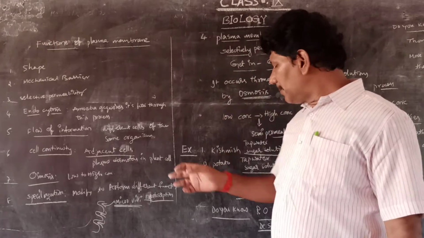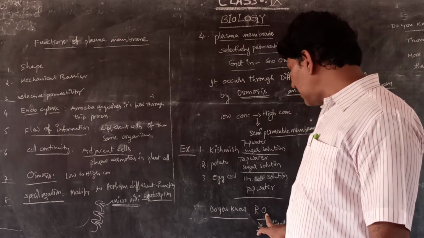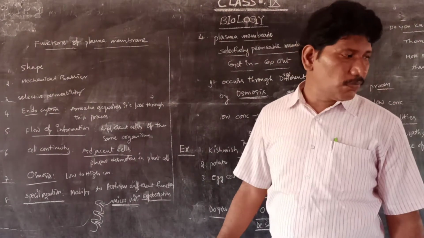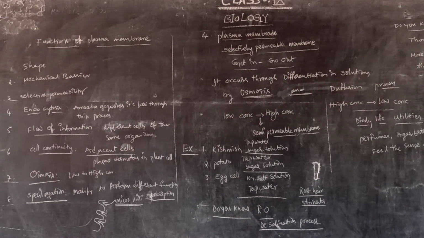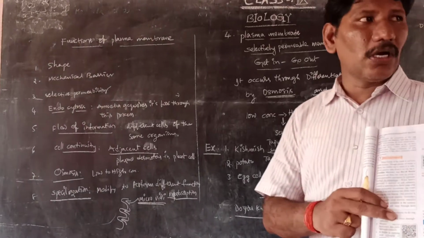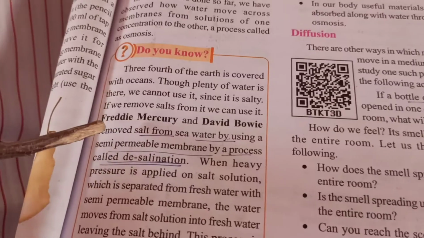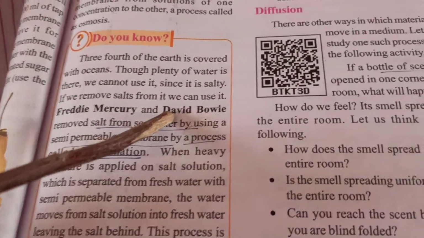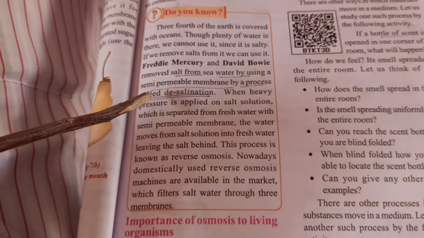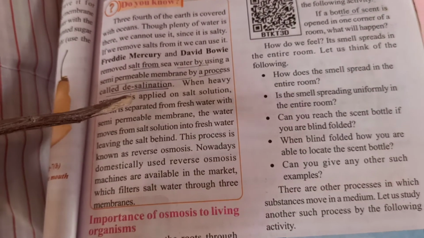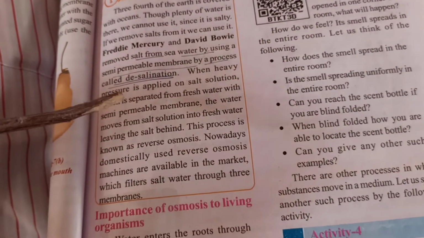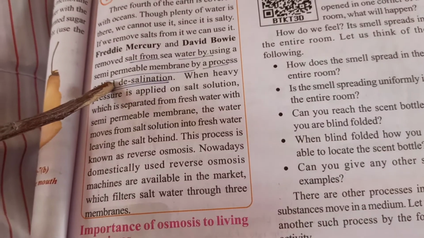This is called the RO system. RO means reverse osmosis. Actually, two scientists, Freddie Mercury and David Bowie, noticed this reverse osmosis technique, which can purify water. Of course, this process is called desalination.